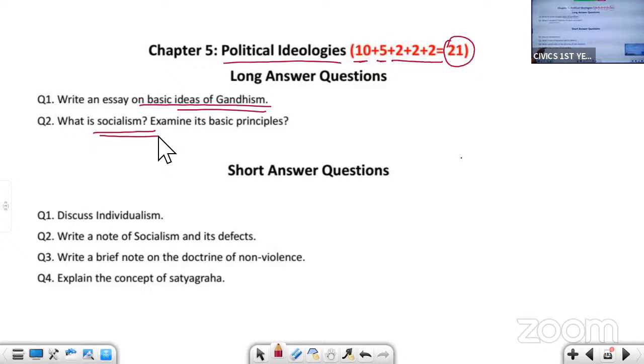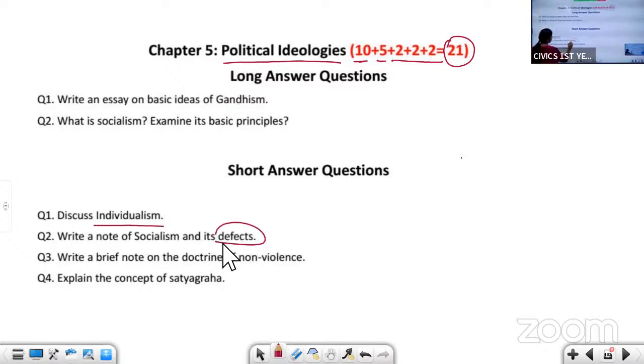In the previous paper, that is in the March paper, socialism was asked. So we can expect Gandhism this time, or they can repeat the same socialism. Now, coming to short answers, here we will discuss individualism, the defects of socialism, the doctrine of non-violence, and the concept of satyagraha. Doctrine of non-violence and concept of satyagraha, you will cover with Gandhism. When you study Gandhism, you will study what is satyagraha and what is non-violence.